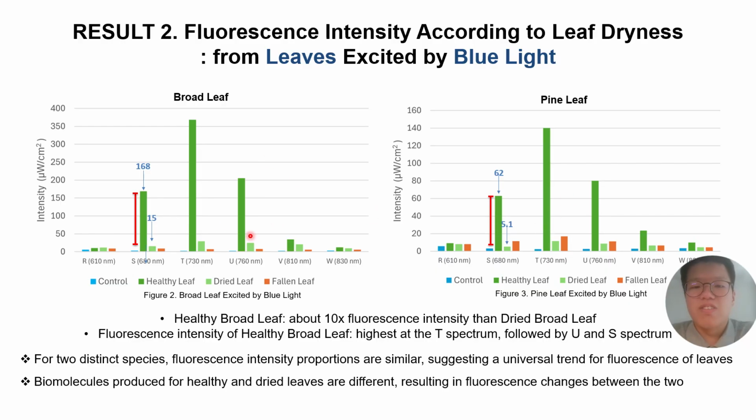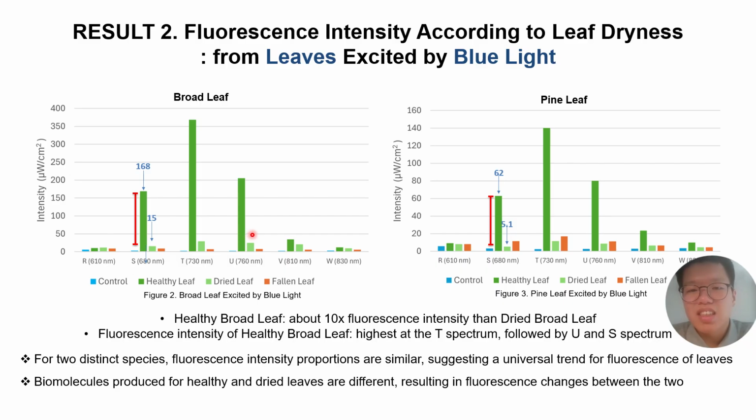Meanwhile, dry leaves produce little fluorescence, clearly distinguishing between healthy and dry leaves using blue light. Fluorescence is an earlier indicator of dryness than visible light is, as both the healthy and dry leaves remain green. Fluorescence is superior to current camera systems that detect dryness based on color, as fluorescence gives more detailed analysis as well as signs of dryness that cannot be captured through visible light.